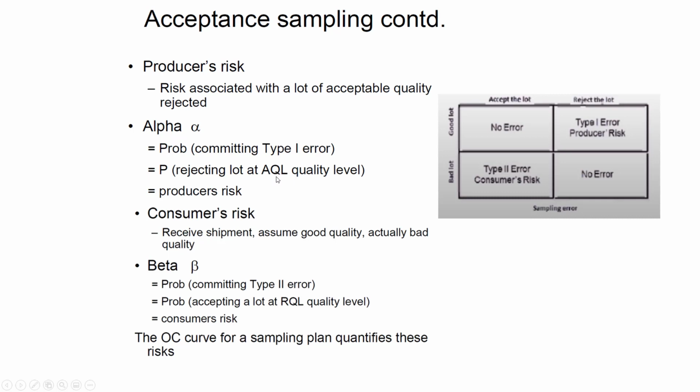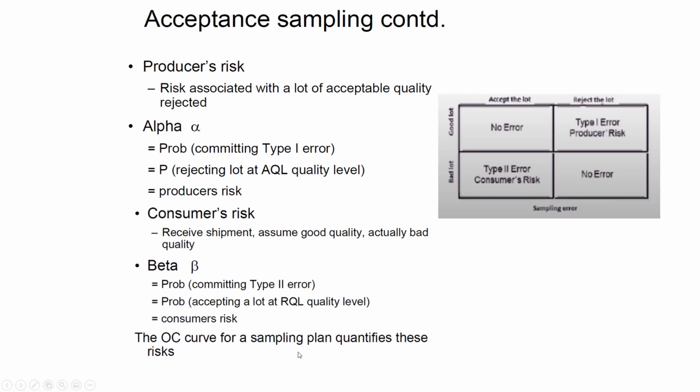Rejecting a lot at AQL, the accepted quality level, means the quality level is acceptable, but in the sample you pick the rejected part, and on the basis of that sampling you reject the acceptable quality level. This is not good for the producer, because the producer produces good quality, but the inspector rejects it, saying that the items in the randomly taken sample show your product quality is not good. This is called producer risk. Consumer risk is receiving a shipment and assuming the goods are good quality when actually they are bad. We denote it with beta, and it is accepting a lot at a rejected quality level.